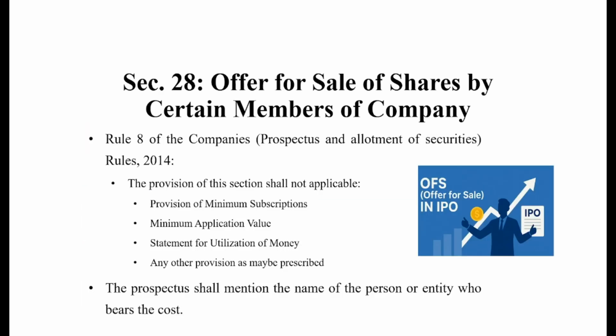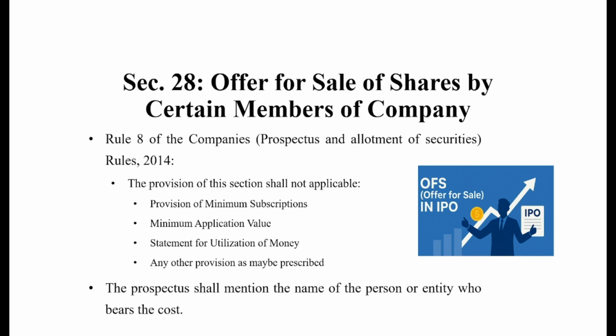Now, Rule 8 of the Companies (Prospectus and Allotment of Securities) Rules 2014 provides several exceptions to section 28. It means the provision associated with minimum subscription is not required for conducting an offer for sale. What is meant by the provision of minimum subscription?